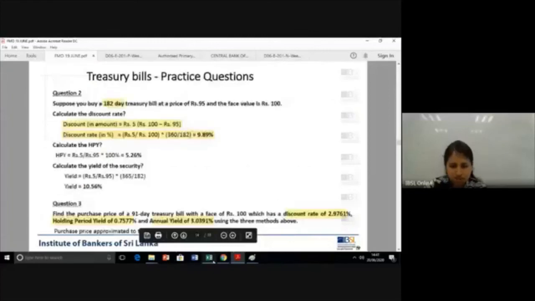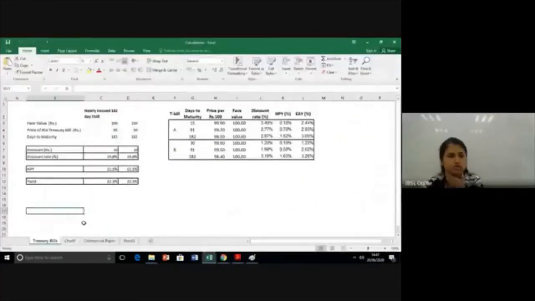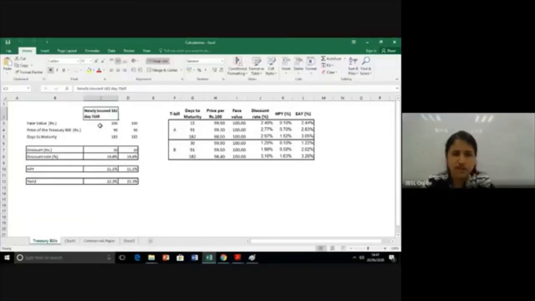Before we move to commercial papers, I want you all to go through this. I want you all to know certain relationships when it comes to treasury bills. Now, note, it's a newly issued 182-day treasury bill. It's an ideal example that I'm taking. Face value is 100. Price of the treasury bill is 90 when they issue. So the days to maturity is 182. It's a newly issued bill.